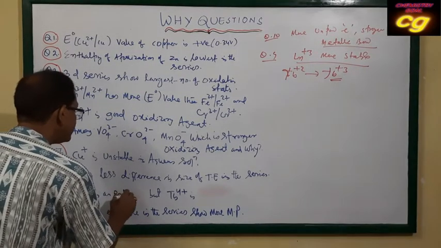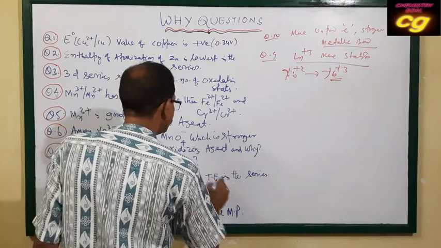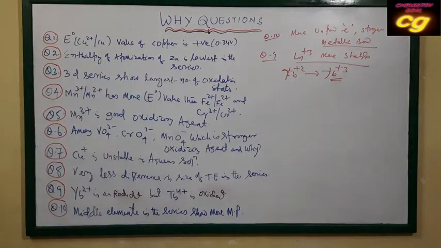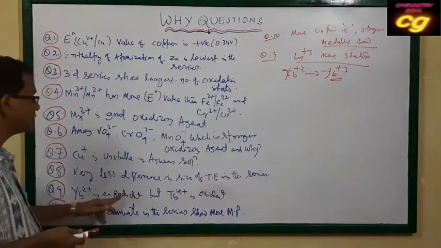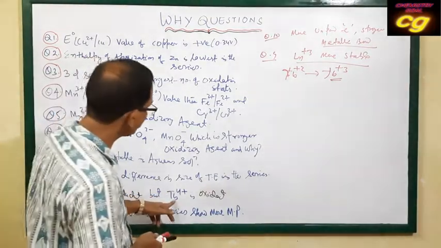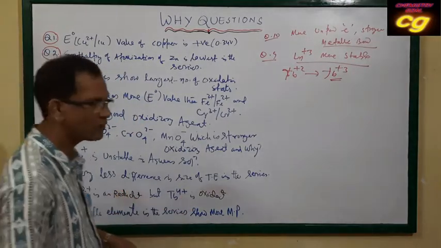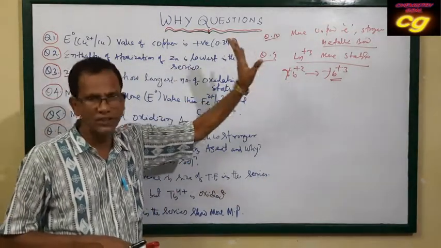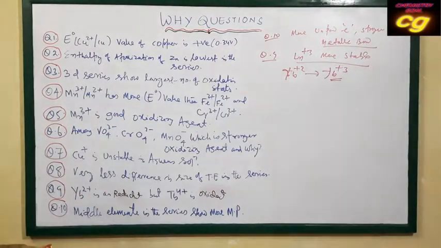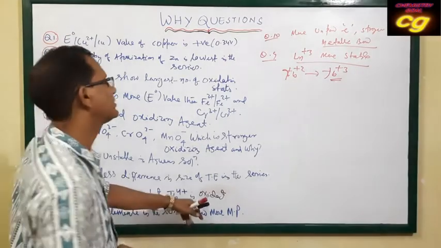Reductant and it will be an oxidant. That means ytterbium 2+ gets oxidized to ytterbium 3+, that's why it acts as a reducing agent, a reductant, and terbium 4+ gets reduced to terbium 3+, that's why it acts as an oxidizing agent, just opposite. So the only answer is that their +3 state is more stable. As their +3 state is more stable, one acts as a reductant and the other acts as an oxidant.